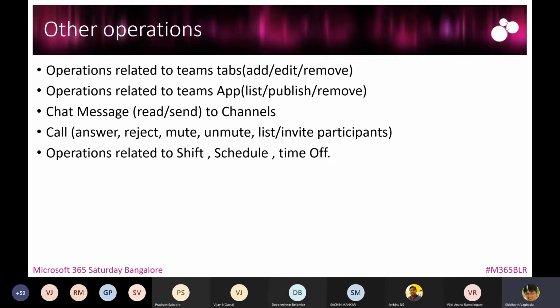I have seen one of the use cases wherein the Shift application or the Shift data was being used to send reminders to the employees or resources a day before. As soon as their shift starts, it sends an email reminder saying that your shift starts in the next 2 hours. Or on the previous day it says this is your shift schedule for this week. They used Graph API to get data from the shift and then created the reminder or scheduled workflow where they send these reminders to the user.